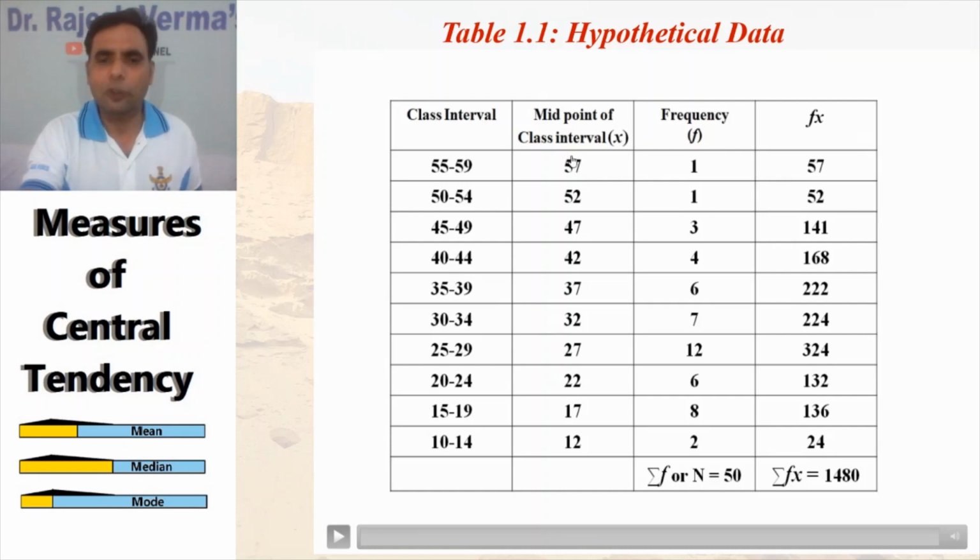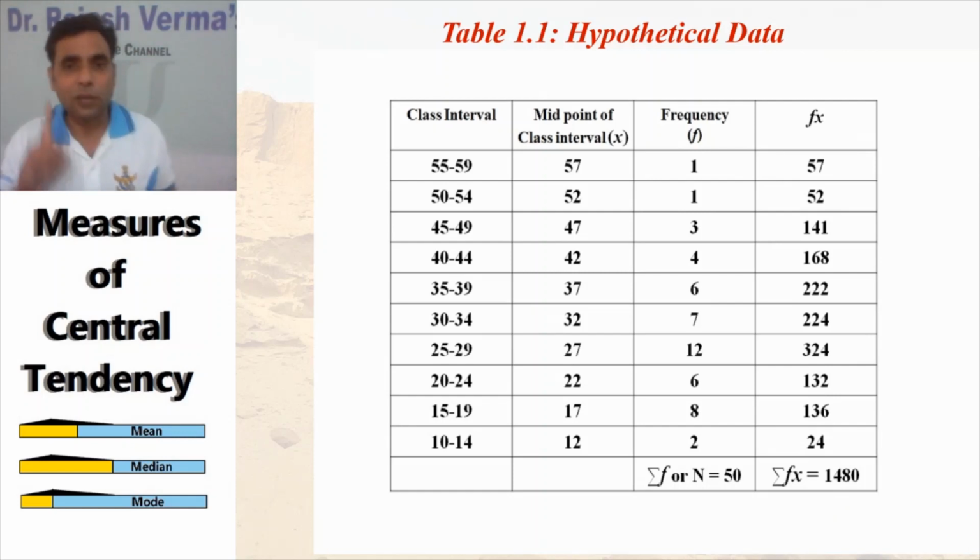So 57 into 1 is 57, 52 into 1 is 52, 47 multiplied by 3 is 141, and so on. In that case, we have to add up our frequencies also. Then summation f, n is 50, and summation fx is equal to 1480. We add the sum of the product of frequency and midpoint, and the frequencies. The sum of the frequencies will show you the number of scores, where f and x will help you in calculating the mean.